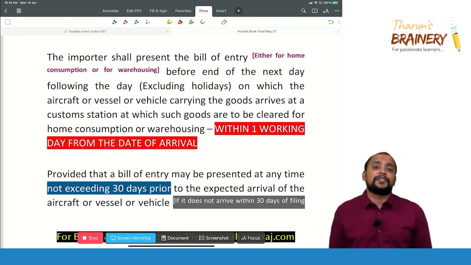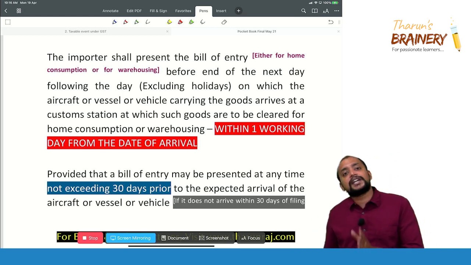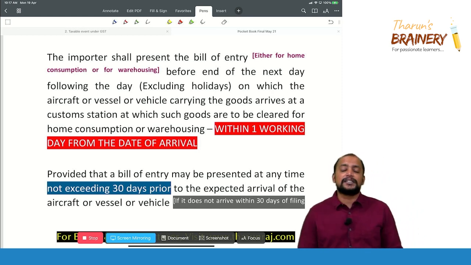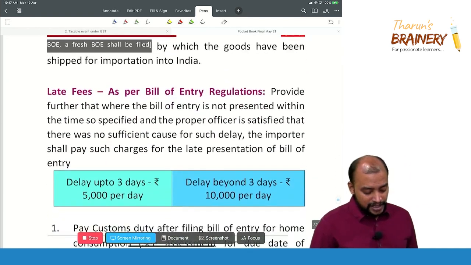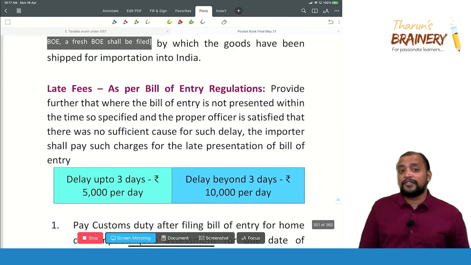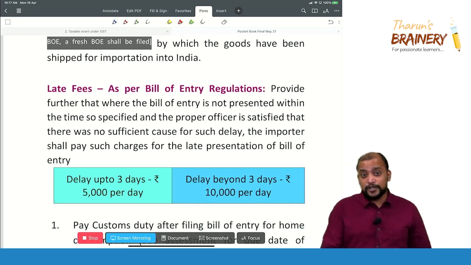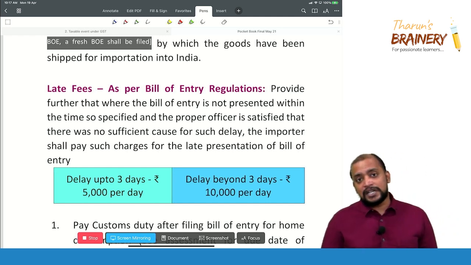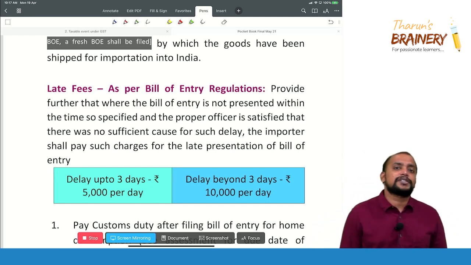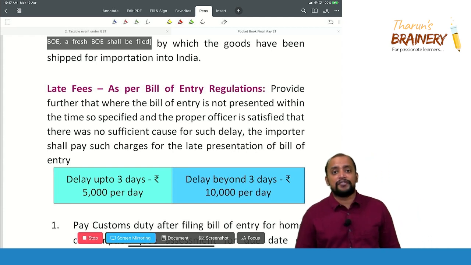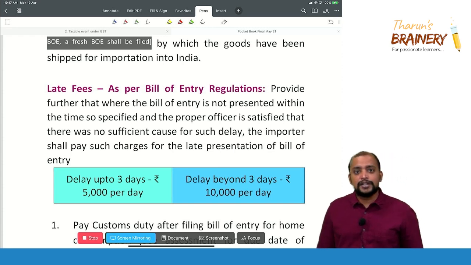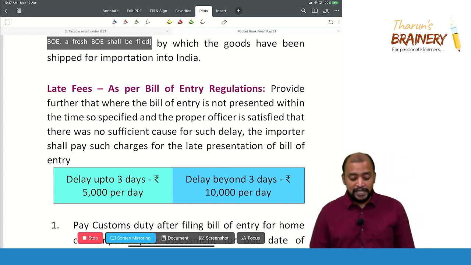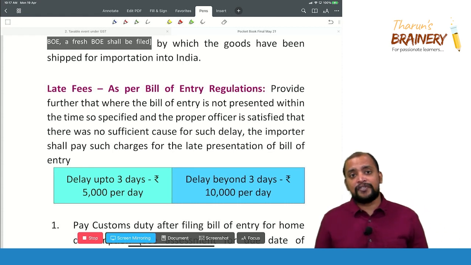What will happen if the bill of entry is not filed within one working day after arrival? Then there is a penalty, in the form of late fee. What is that late fee? If the delay is up to 3 days, the late fee will be 5,000 rupees per day. If the delay is beyond 3 days, the late fee will be 10,000 rupees per day. Which means that if the delay is for 5 days, for the first 3 days it will be 5 into 3, 15,000. Next 2 days, it will be 2 into 10, 20,000. So therefore, 35,000 rupees will be the late fee in case of delay in filing bill of entry.